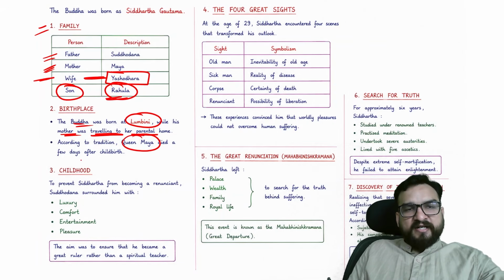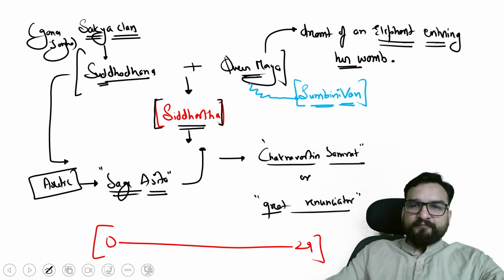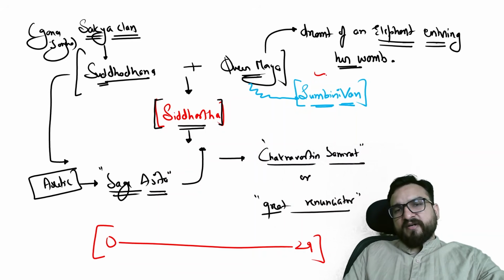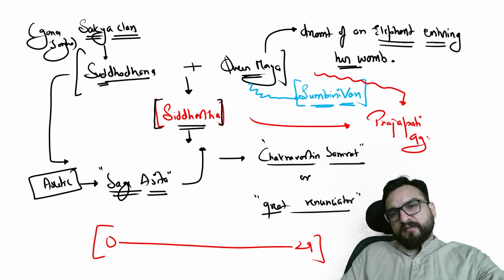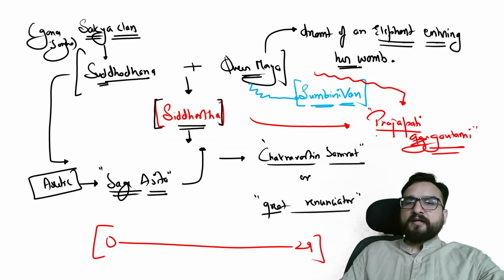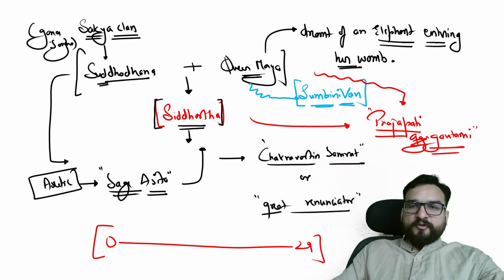Queen Maya died a few days after the childbirth, and later Siddhartha's care was taken by Prajapati Gautami.